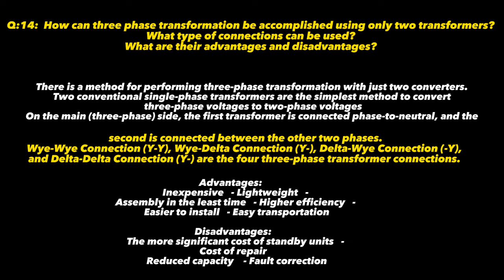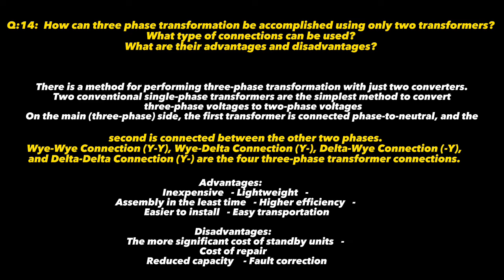The answer is that there is a method of performing three-phase transformation with just two transformers. First one is that two conventional single-phase transformers are the simplest method to convert three-phase voltage to two-phase voltages.